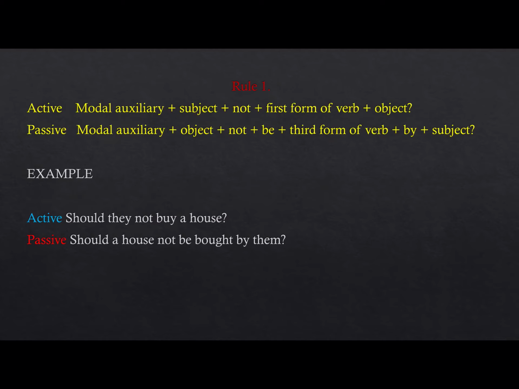The negative interrogative is as it is. We just put not between subject and the verb, between object and the be, like modal auxiliary, subject, not plus first form of verb and object, and then we put not here. Then the sentence will be, should they not buy a house, or should a house not be bought by them? So between object and be we put not, and then it is as it is.